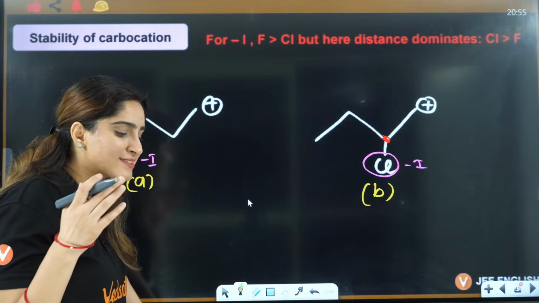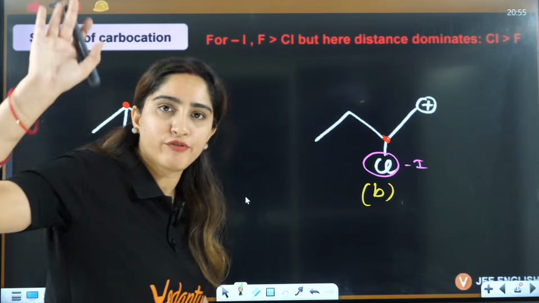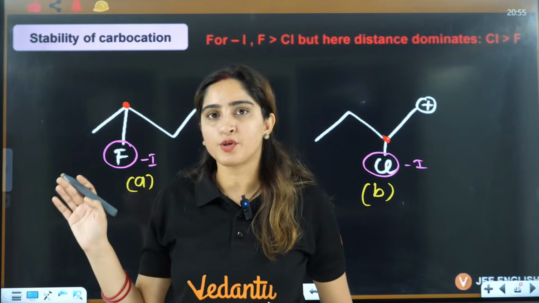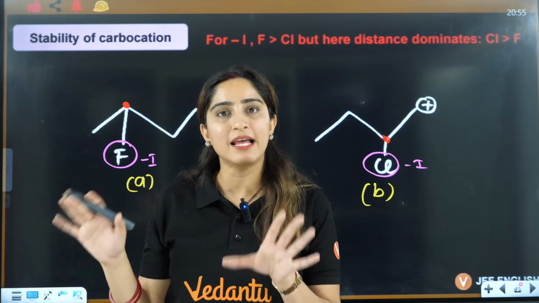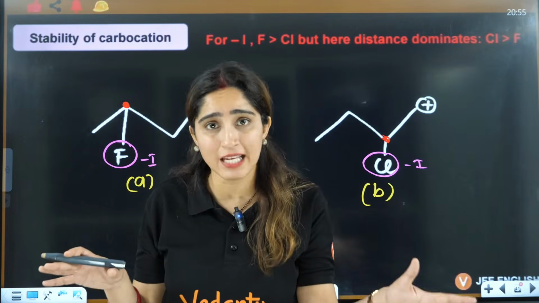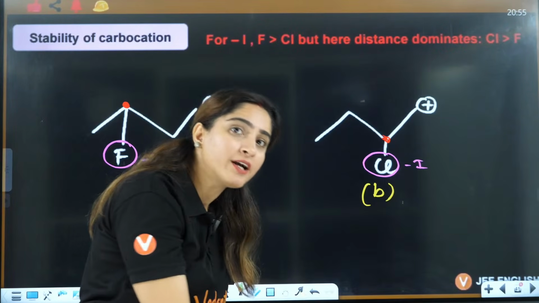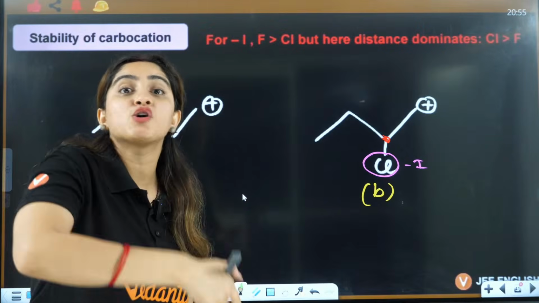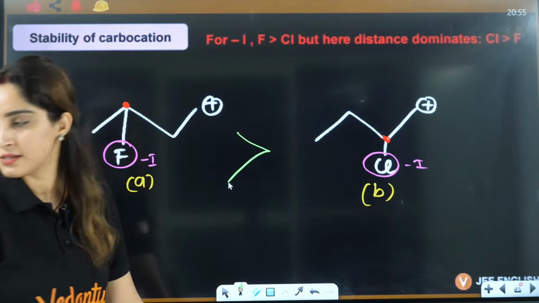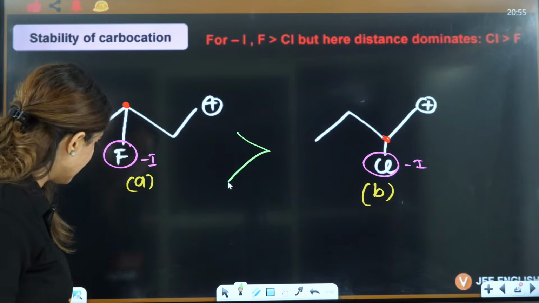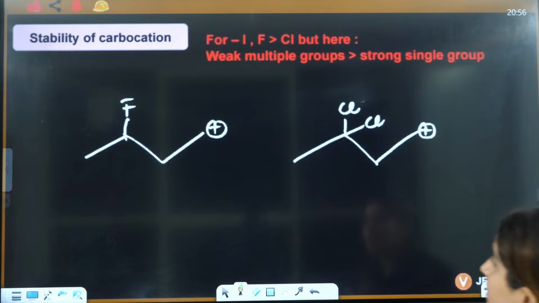For example, your enemy who is staying far away from you will have less effect on you than the enemy who is staying just near to you. So chlorine, no doubt it is a weaker minus I group, but because of distance it dominates, and that's why this group will be more stable as compared to this. A is more stable as compared to B, right? Okay, yes. Now let's talk about the next one.